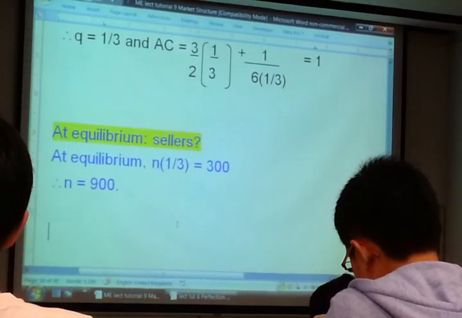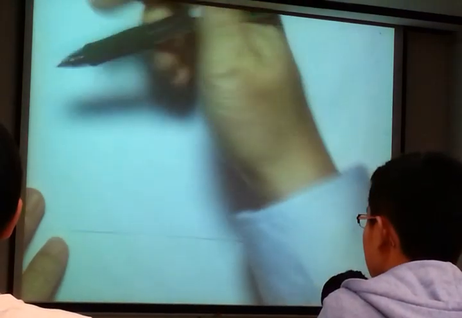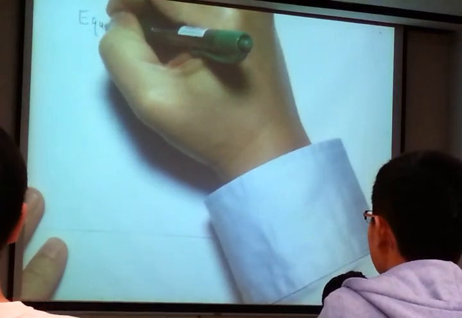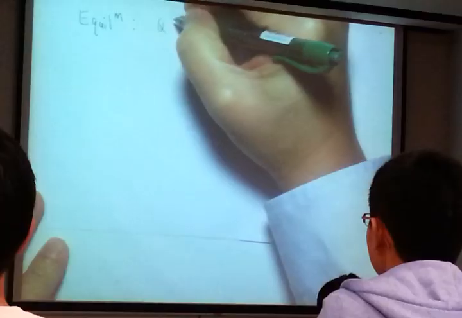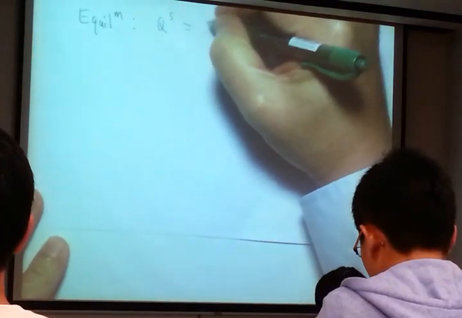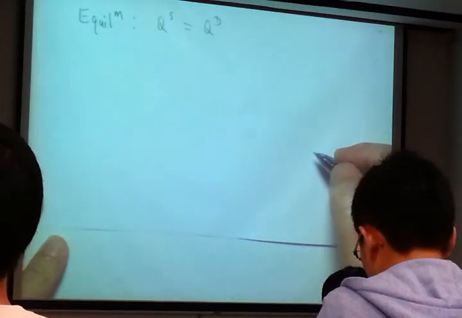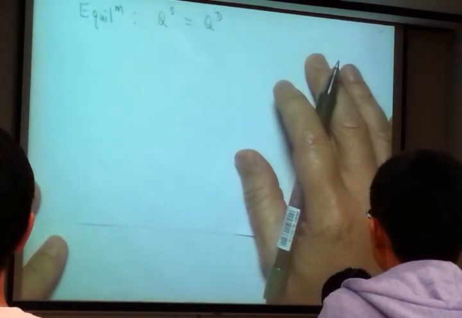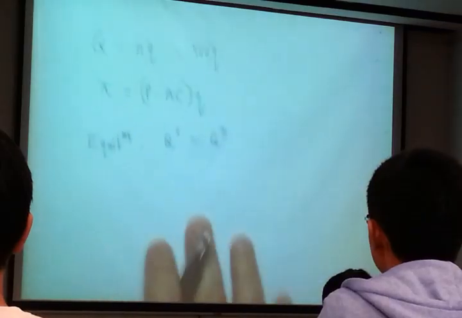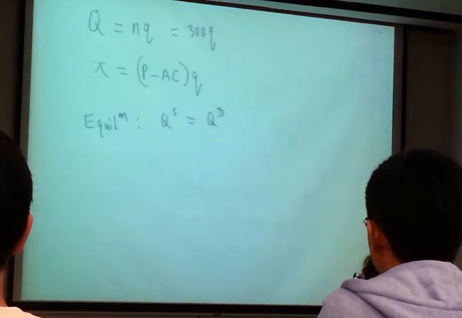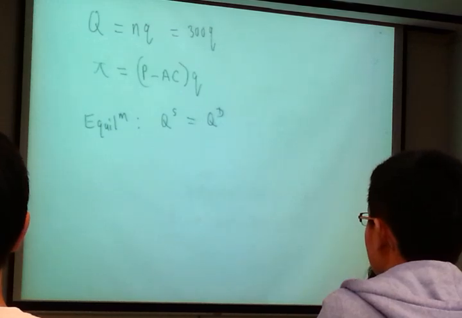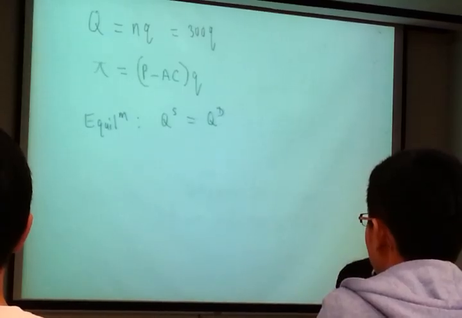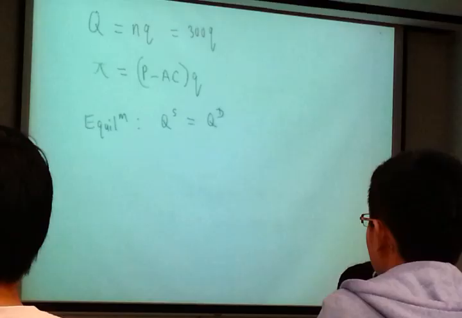How much? What's the total quantity supplied? Each firm produces how much? Well, just now we said at equilibrium, quantity supplied equals quantity demanded, right? You agree or not? Now, each firm produces 1/3. See here. Each firm produces 1/3. So the total quantity supplied is n firms times 1/3. Agree or not?